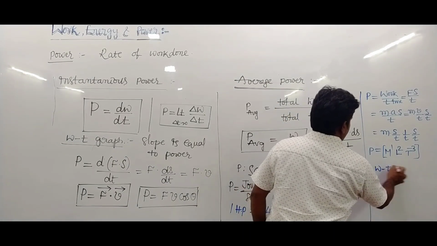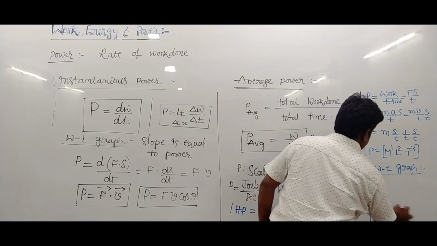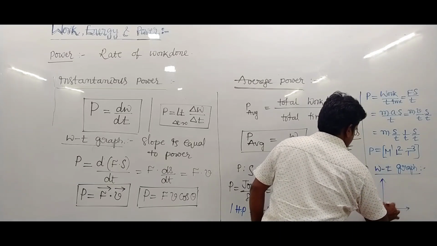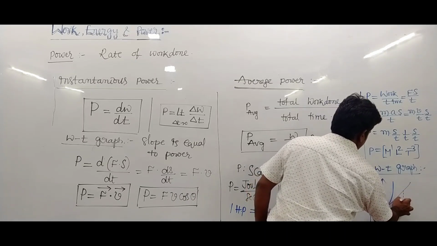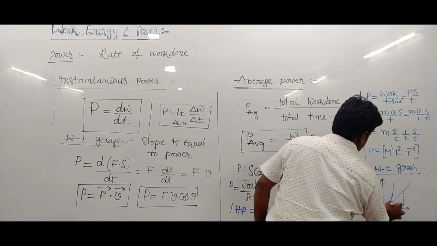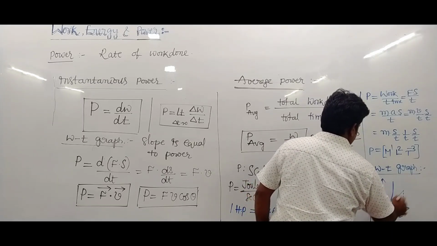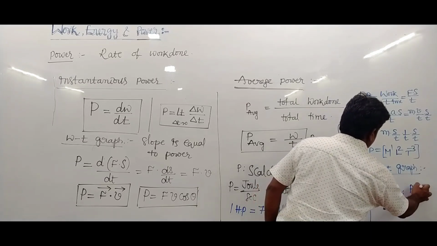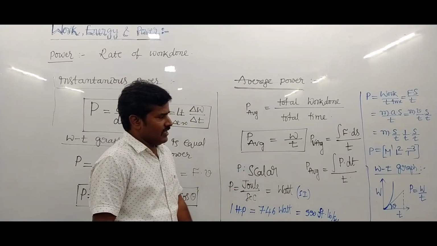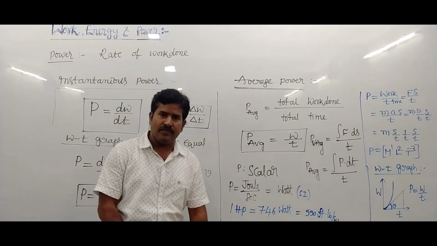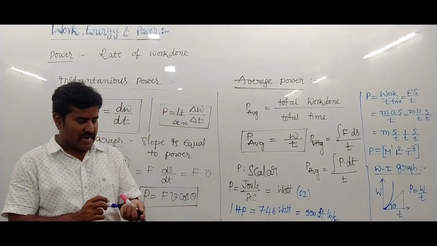Work and time graph: the slope indicates, for example in this graph, tan theta. This is nothing but work upon time, that is called power. So the slope of the work-time graph indicates power. Suppose a power and time graph: the area indicates work.